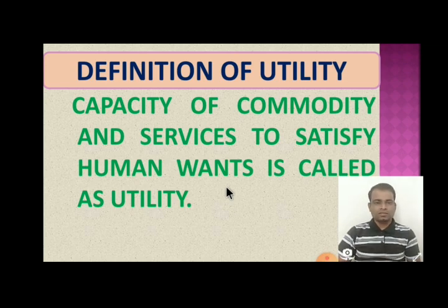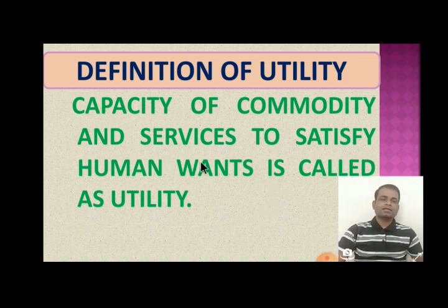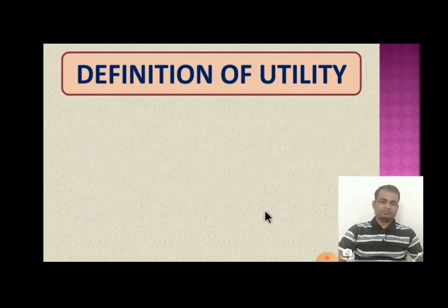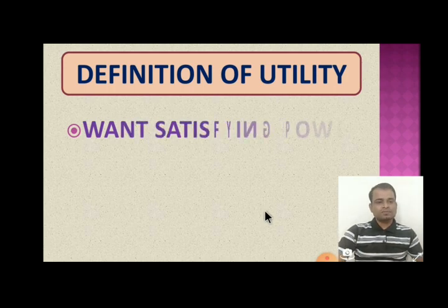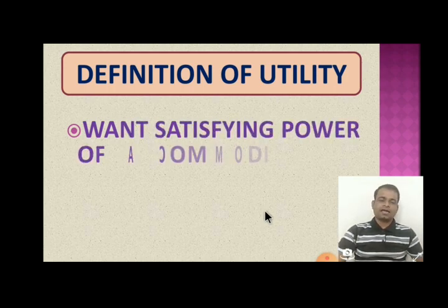Commodity means goods and services. So, the capacity of that goods or commodity and services to satisfy human wants. Whose wants? Human wants. In another word, utility is the want satisfying power of commodity and services.